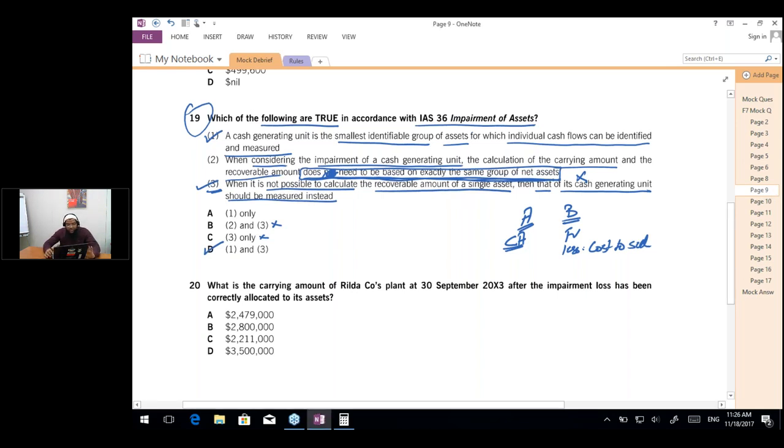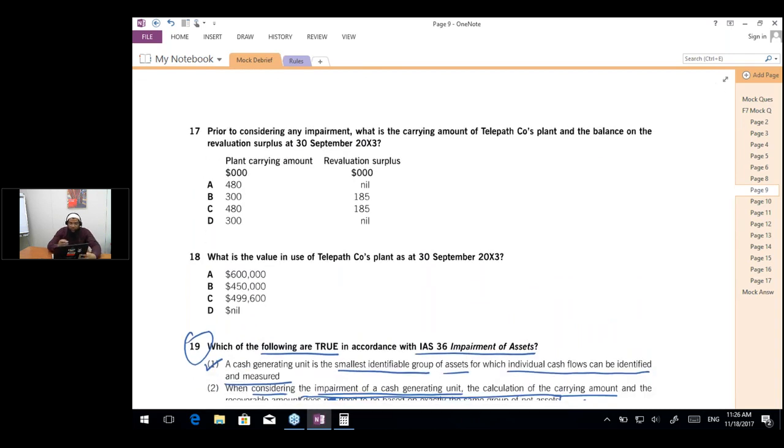Okay, now let's read question number 17. I'm going to read questions 17 and 18, and then I'm going to read the scenario, because the scenario would follow the same sequence of the questions. You will find the answer of 17 first in the scenario, and then the answer of 18, and then the answer of 20. So you have to read two questions before reading the scenario.